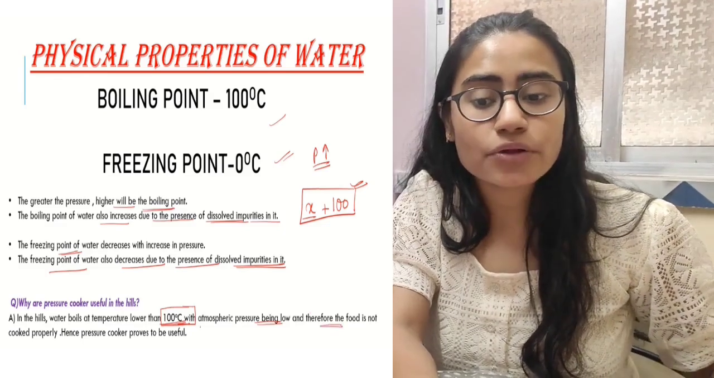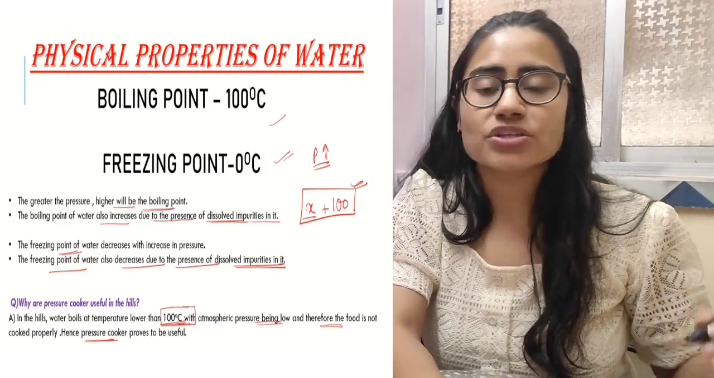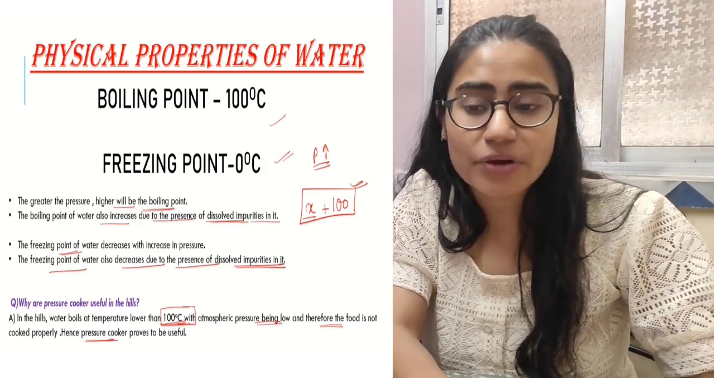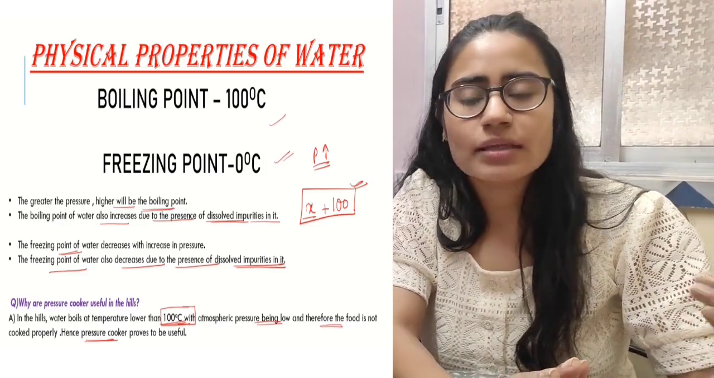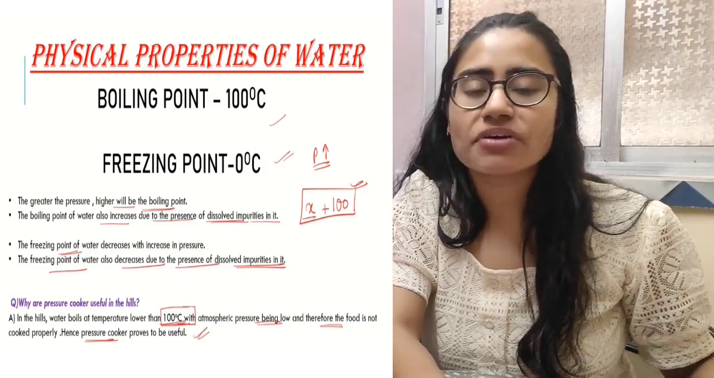What will you do? There you are going to increase the pressure using a pressure cooker. So the pressure cooker acts as an external pressure, and when the pressure rises, the boiling point will also rise. When the boiling point rises, your food will cook very well.